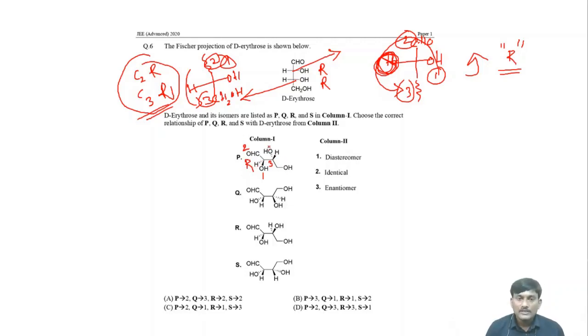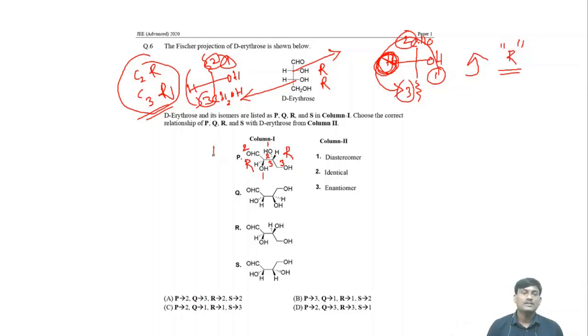In this case, what is the number? 1, and this is the 2, and this is the 3. 1, 2, 3, if you connect, it is anti-clockwise, but hydrogen is towards the viewer. Anti-clockwise, when hydrogen is towards the viewer, instead of S, you have R. Anti-clockwise, hydrogen is towards the viewer, so the configuration is R.